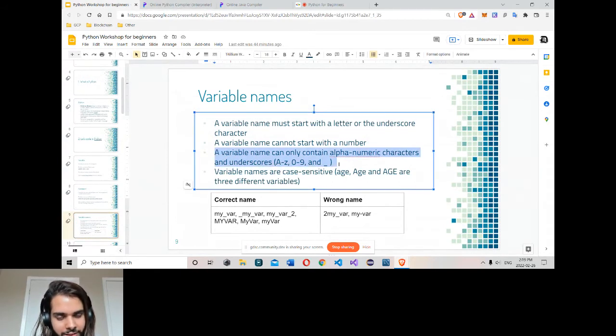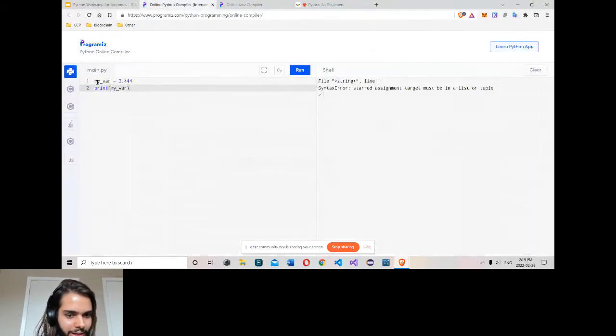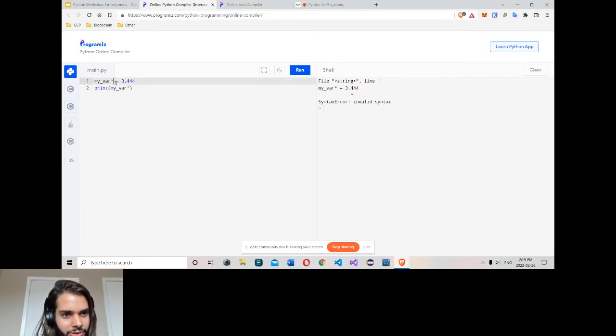The third thing: a variable name can only contain alphanumeric characters and underscore. What it means is, I know that I can't start with a star, right? So whether I write a star here and a star here, you get an error again. So in Python, a variable can only contain alphanumeric characters and underscore, so alphabets, numbers and underscore. That's it. Any other character, it could be also maybe a slash, they give you an error for it.